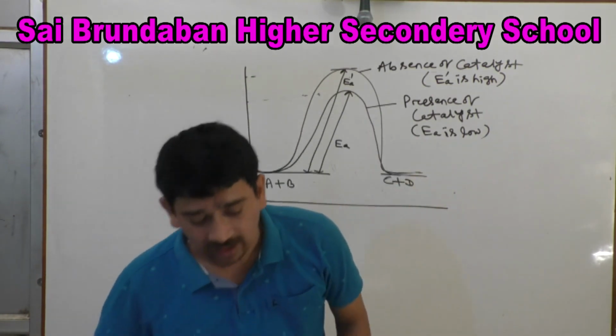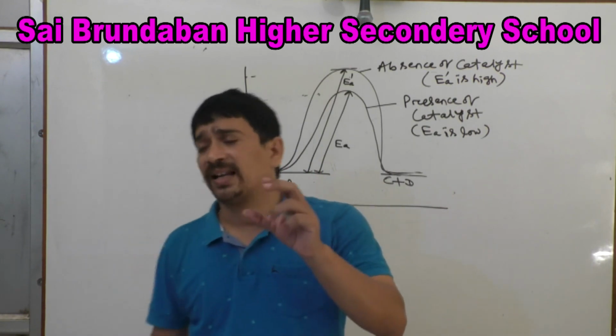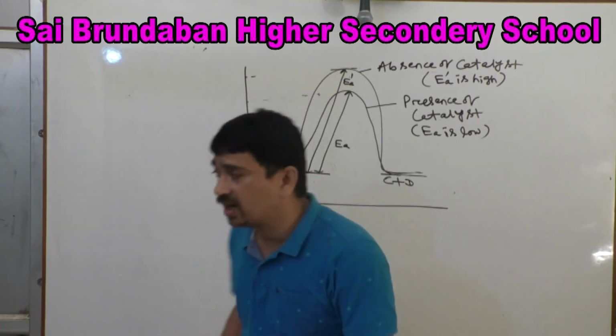Next we will discuss the Arrhenius equation, or dependence of rate constant with temperature.